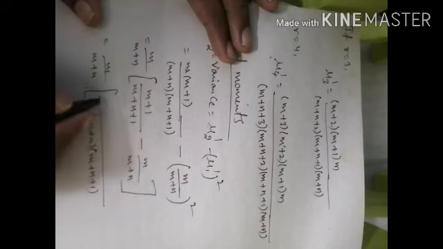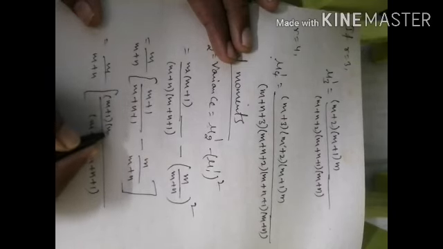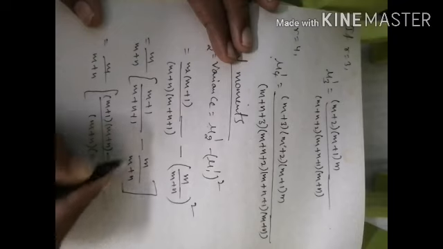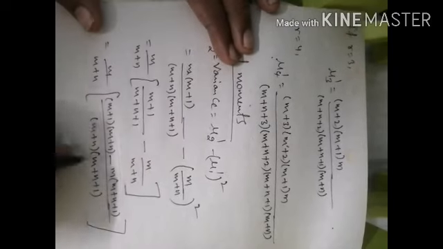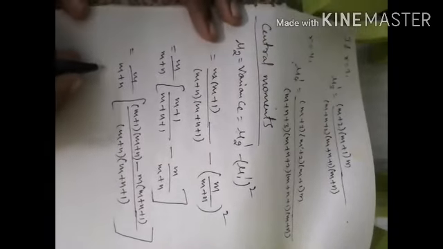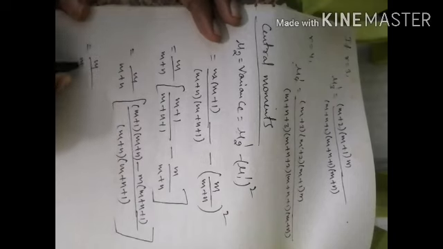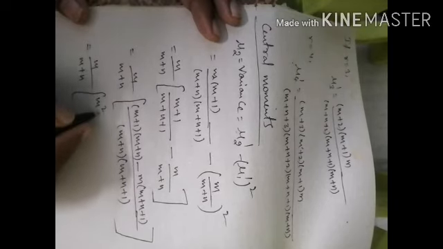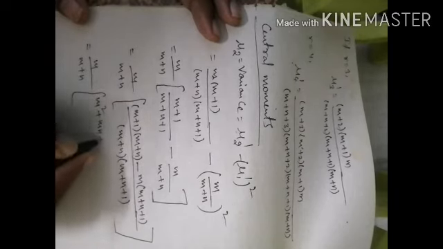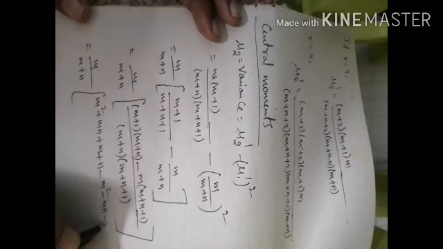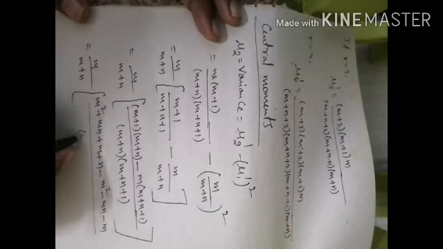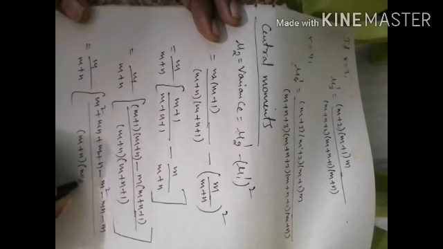So m plus 1 into m plus n minus, by cross multiplication, m into m plus n plus 1. So multiply inside this: m by m plus n of m squared plus mn plus m plus n minus m squared minus mn minus m, divided by m plus n into m plus n plus 1.